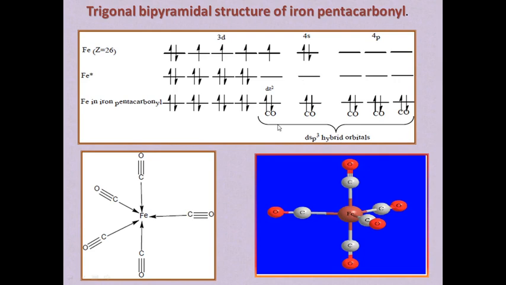So there is a possibility of dsp3 hybridization, so that the 3 plus 1 plus 1, that means 5 carbonyl molecules, give their electrons to the empty shell orbitals, and it can undergo dsp3 hybridization. The structure will be like this, and the 3D structure is like this.